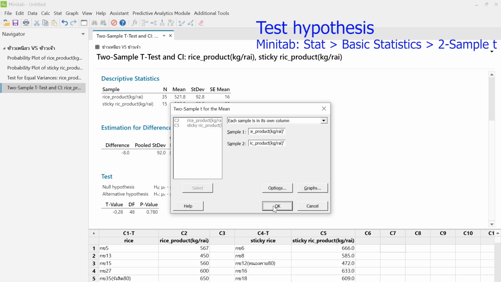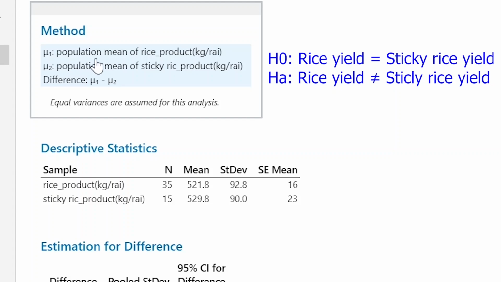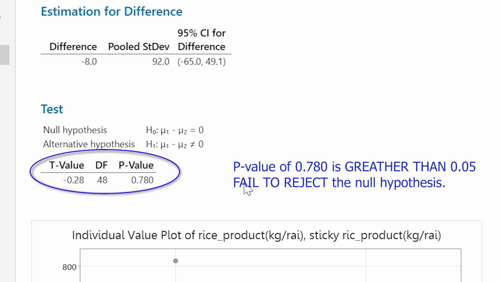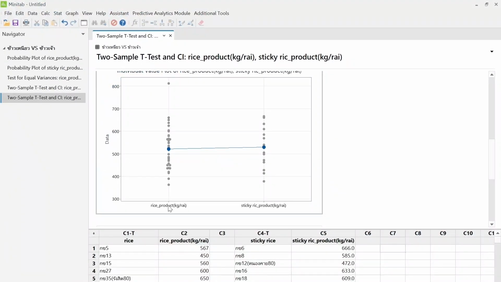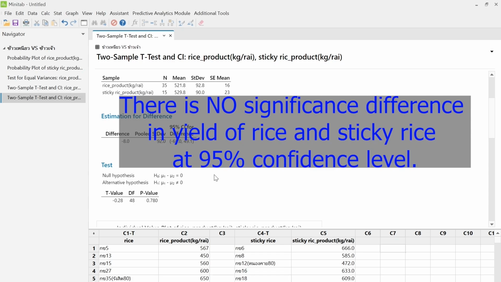Result: failed to reject the null hypothesis, p-value greater than 0.05. Therefore, there is no statistically significant difference in the average yields between rice and sticky rice. Conclusion: there is no significant difference in the average yield, kilograms per rai, between rice and sticky rice, based on the data analyzed using Minitab.